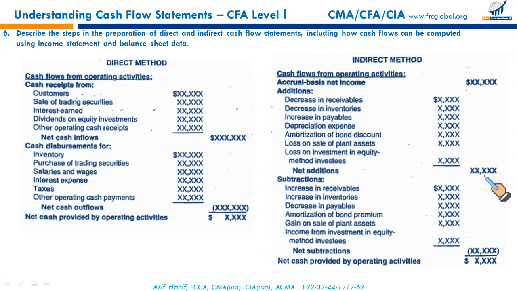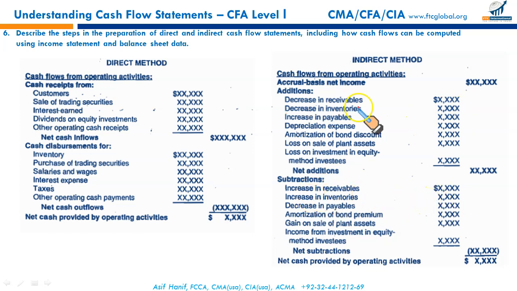Okay, next. Likewise, inventories. If the inventory balance has decreased over the period, where did it go? It didn't vanish into thin air. You would have sold it. You would have received cash against it. Remember, when there is a decrease in inventories over the period, it represents an inflow. And if the inventory balance has increased over the period, it means we couldn't sell that much and we have piled up our inventory over the period. This would have resulted in an outflow. So a decrease in inventories is an inflow, an increase is an outflow.